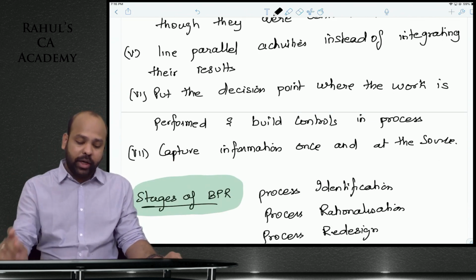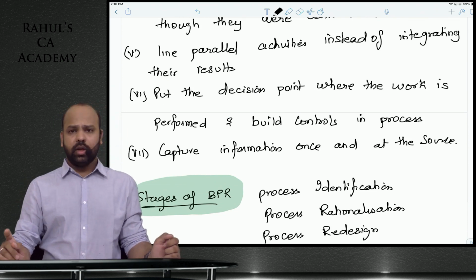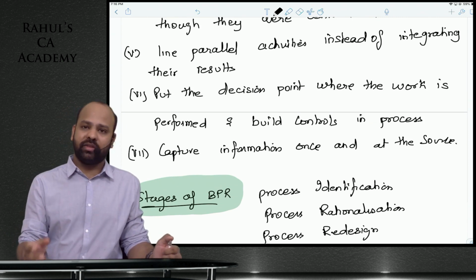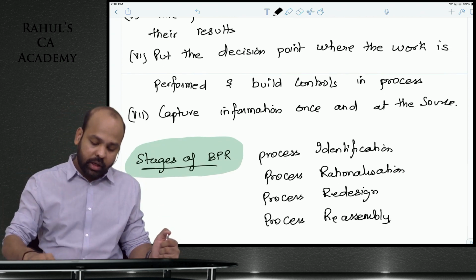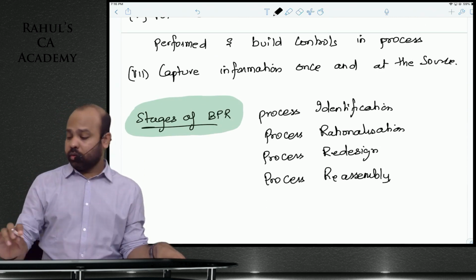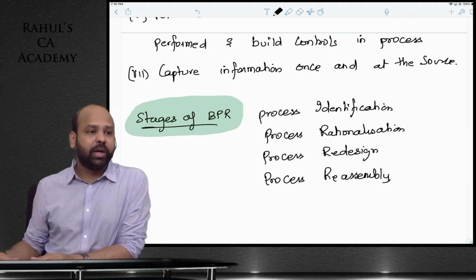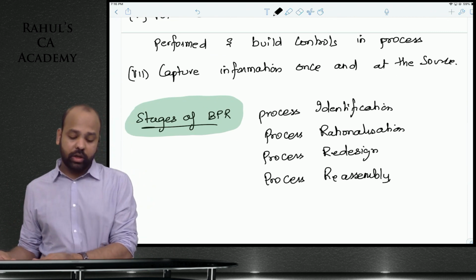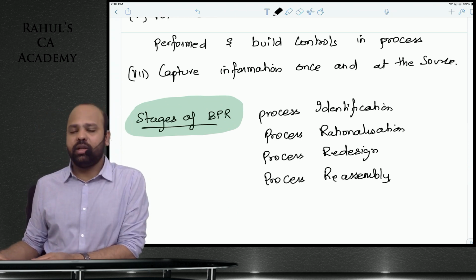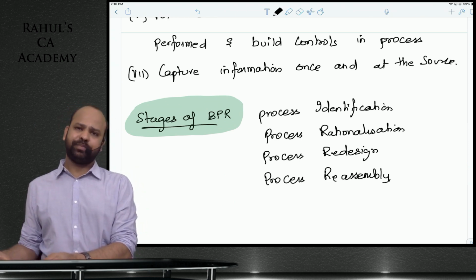Put the decision point where the work is performed and build controls in the process. Whoever is performing the work should also be in a position to take decisions. That is where you improvise. Capture information only once. There should not be repetition of work. So that is about the key principles. Stages of BPR: we have process identification, process rationalization, process redesign, process reassembly. Identify the processes, rationalize them, redesign them, and then reassemble those processes.